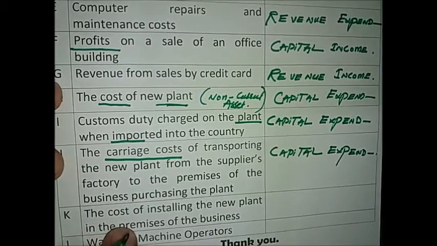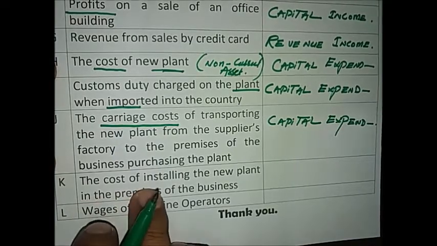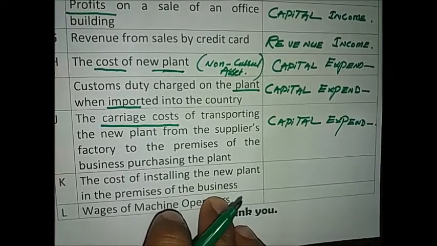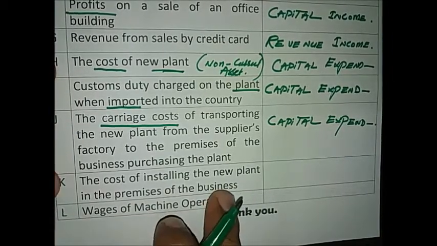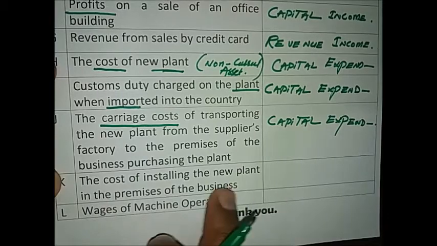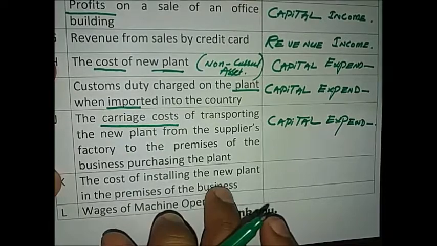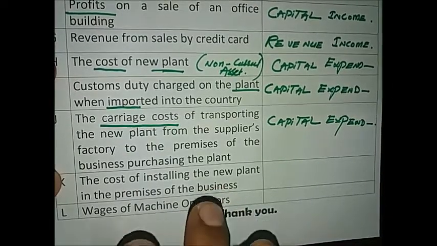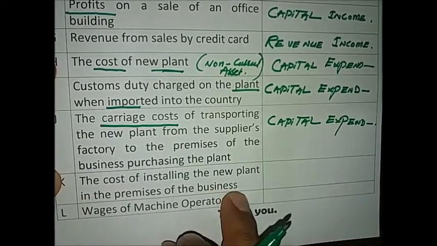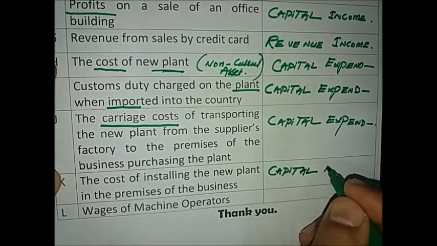Okay, so in K column, the cost of installing the new plant in the premises of the business. This is basically the installation cost when we are installing a new plant into the premises of the business. This installation cost of a non-current asset is also added to the non-current asset's cost and classified as capital expenditure.